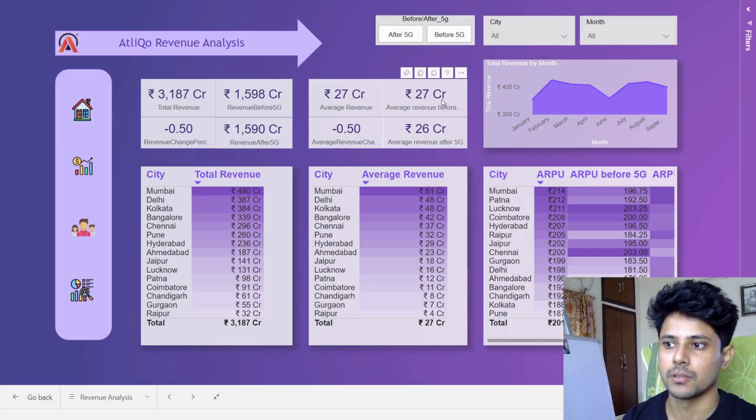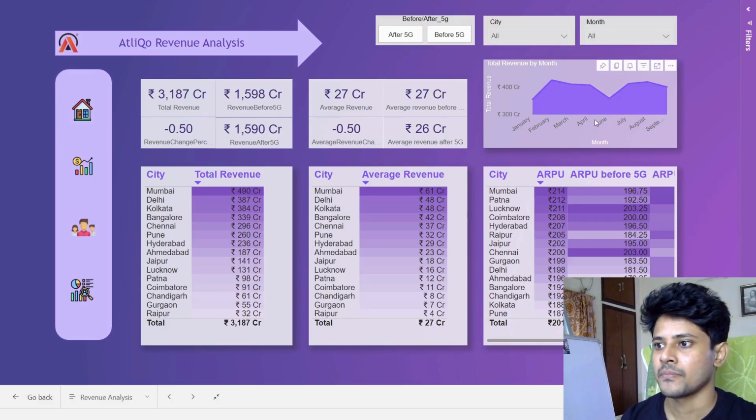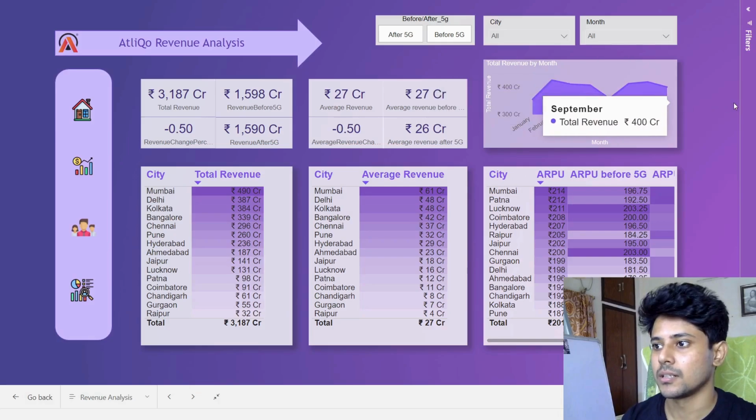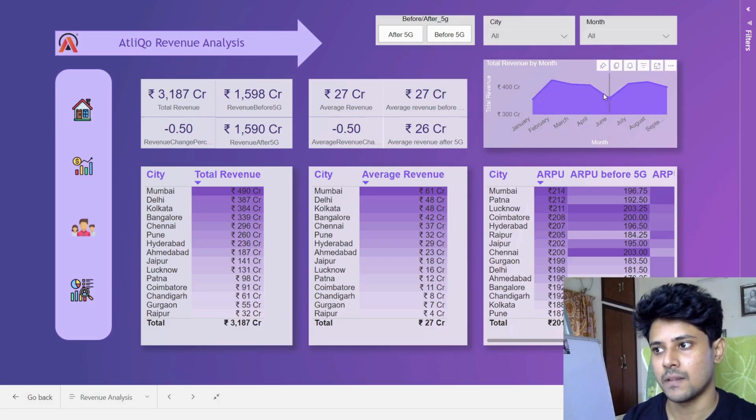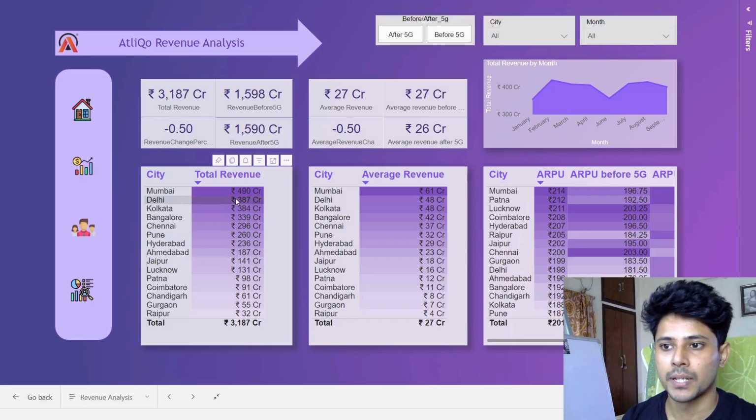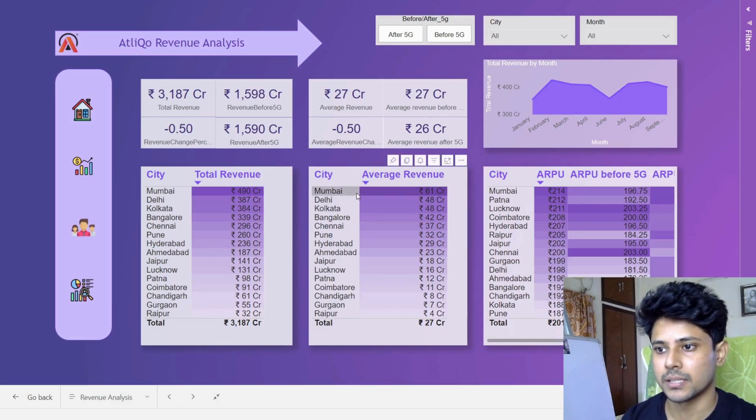The average revenue has also decreased after 5G. In the graph you can see the dip after the launch of 5G, although it picked up after that, then it again dipped in August and September. You can see the dip over here. By city, Mumbai tops the list, followed by Delhi and Kolkata, and Raipur is at the bottom. For average revenue also, Mumbai is at the top, Raipur at the bottom.